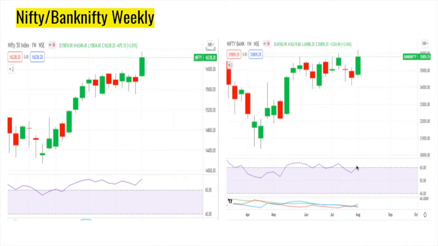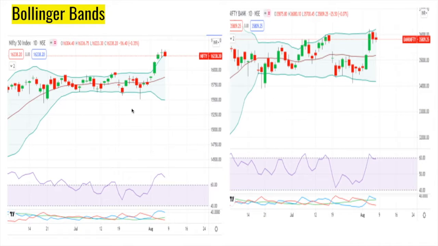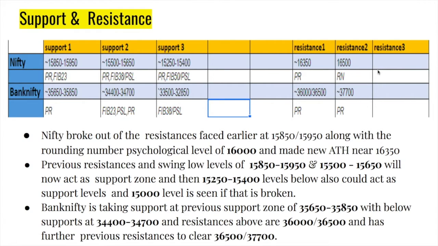On the Bollinger Bands, you can see that Nifty has expanded and started walking on the bands. So clear consolidation, expansion. Here consolidation, but the expansion has not fully broken out yet, but big moves happened last week.